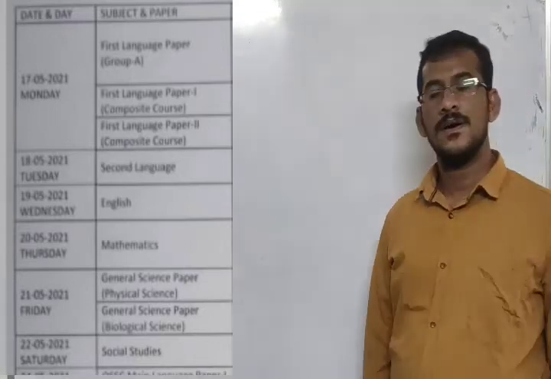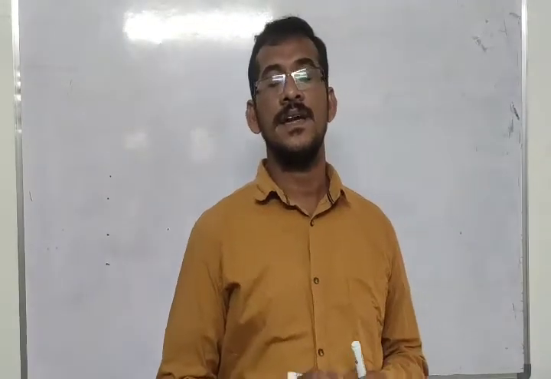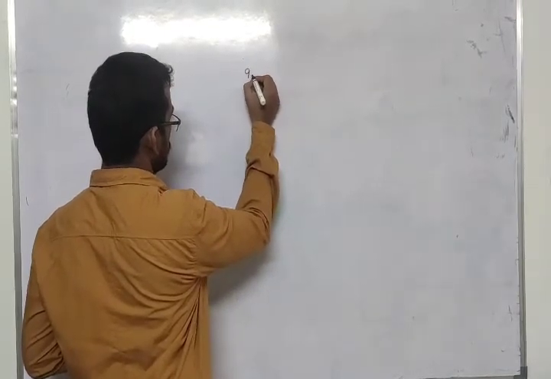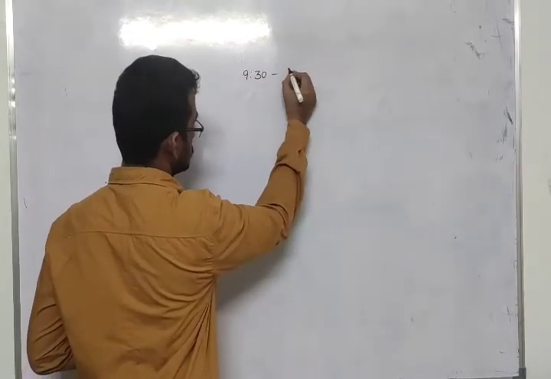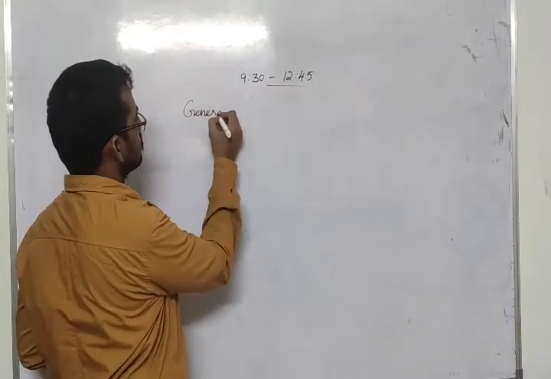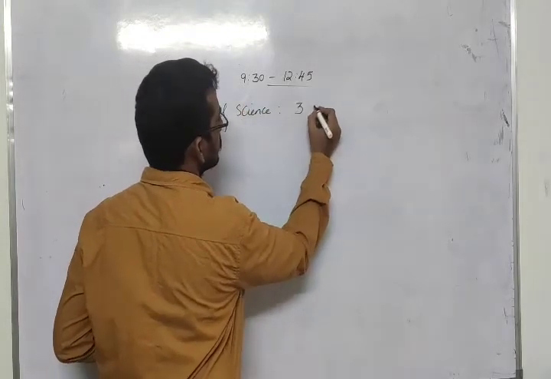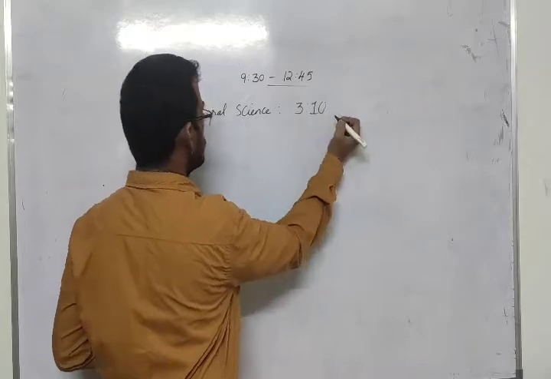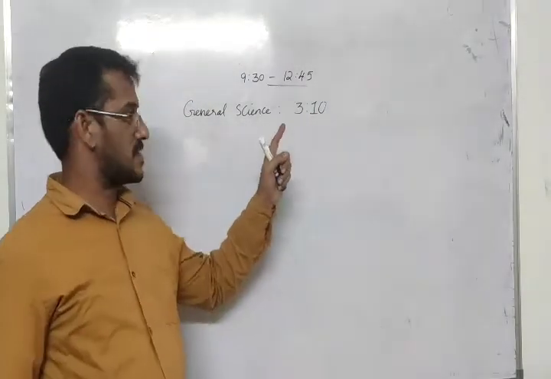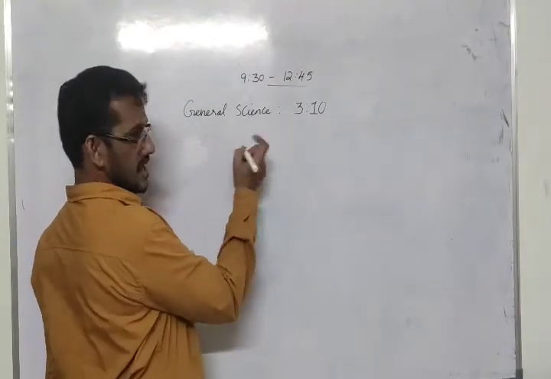Now exam starts at 9:30 and ends at 12:45. So exam timings: 9:30 it starts, ends at 12:45. For the general science paper they'll give you 3 hours 10 minutes time to write the examination.